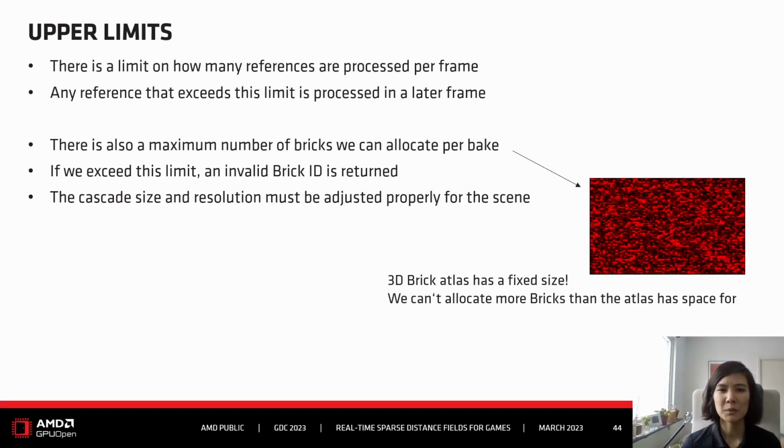Then there's also a maximum number of bricks we can allocate per bake. If we exceed this limit, then an invalid brick ID is returned. Currently the 3D brick atlas has a fixed size, so we can't allocate more bricks than this atlas has size for, and the current size has space for 256,000 bricks. If we need to allocate more bricks, then the cascade has to be tuned. You have to change the size of the cascade, maybe also the resolution, and what's appropriate really depends on the scene.